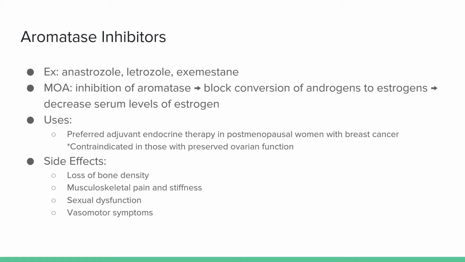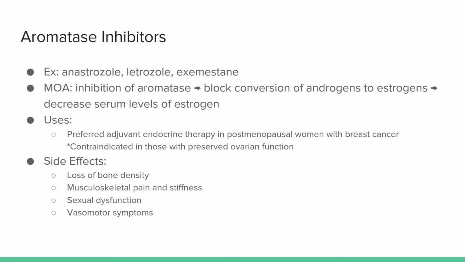Aromatase inhibitors include medications such as anastrozole, letrozole, and exemestane. Aromatase inhibitors work by inhibiting the enzyme aromatase, thereby blocking the conversion of androgens to estrogens and decreasing serum levels of estrogen. Aromatase inhibitors are the preferred adjuvant endocrine therapy in postmenopausal women with breast cancer. It is important to know that these are contraindicated in those with preserved ovarian function.